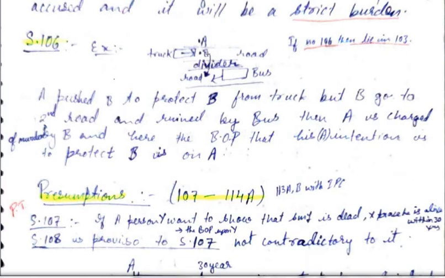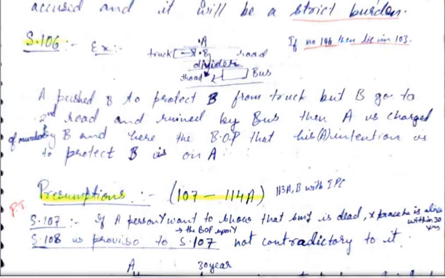Now B was a little light, so after being pushed, he jumped and reached the other side. So when A pushed B, B went across and reached the other side of the road. And from here, there was a bus coming. And this bus ran over B. Poor B died. Now in order to save him from the truck, A pushed him, but he was a light-weight person. So he jumped across and went to the other side. And the bus ran over him and he died.